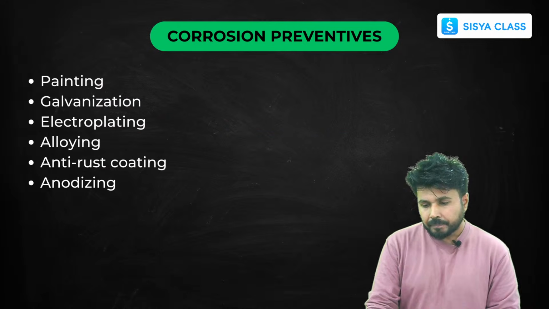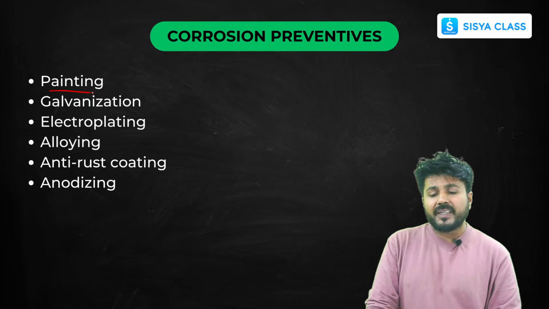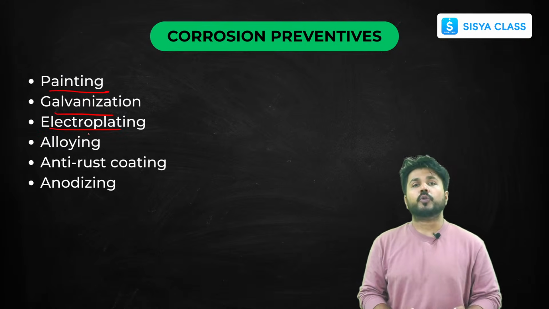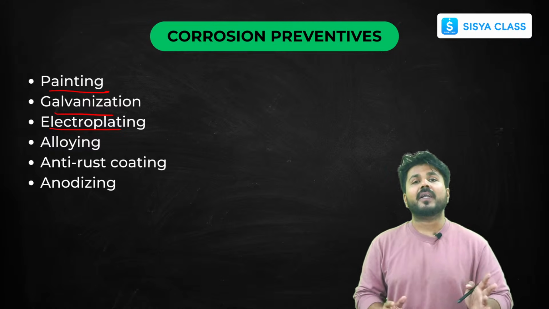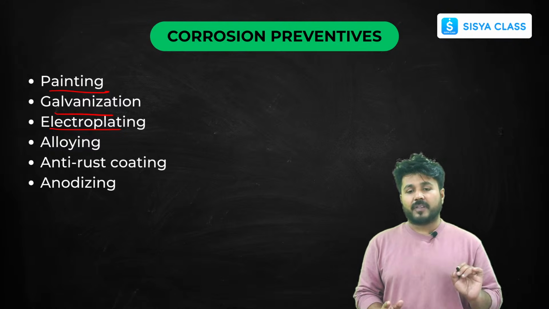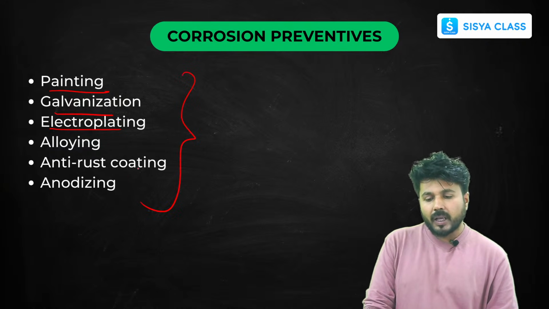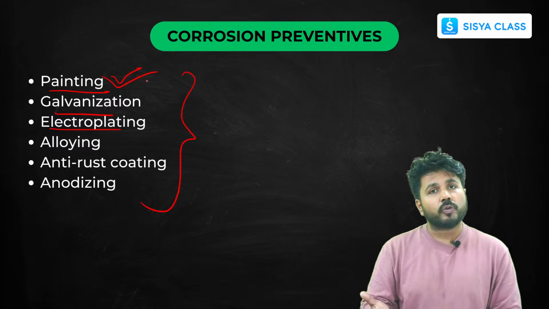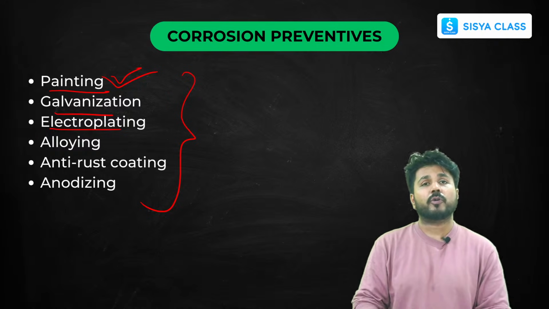Now these are some preventives of corrosion. If you want to prevent a metal from getting corroded, then you can apply any one of them. Painting, you all know, we can paint that metal. It reduces corrosion as it is reducing the attack by moisture or air.